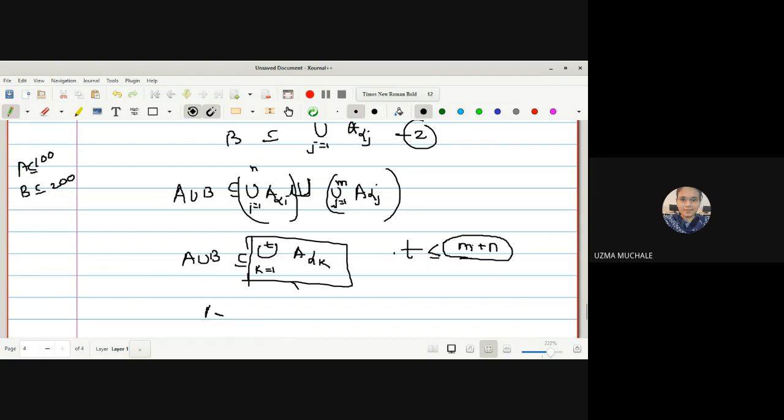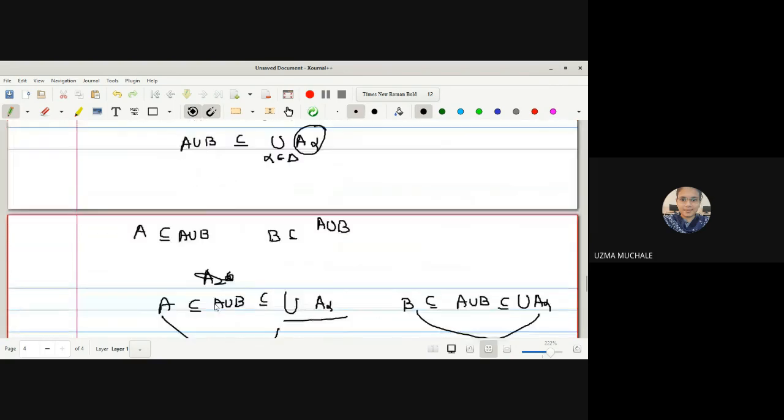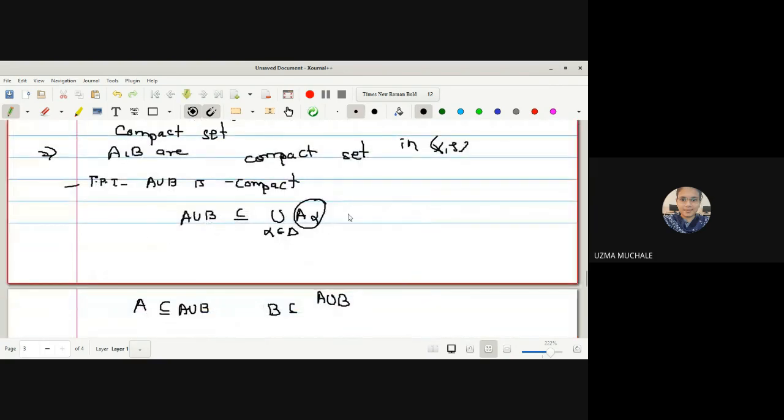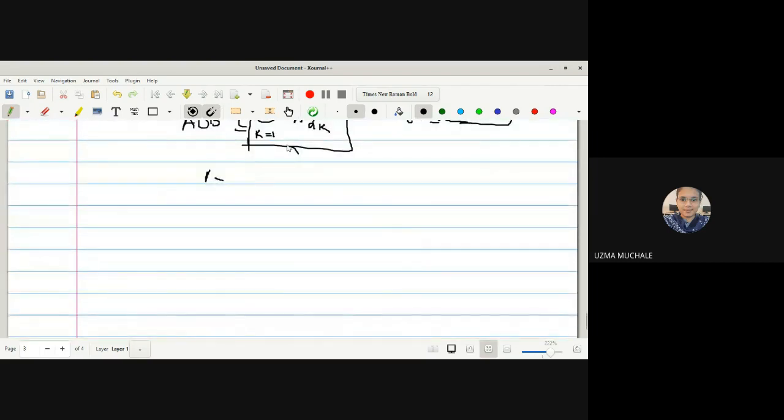So which implies that, from where we started, A union B has an open cover. For this open cover, we have found the finite subcover. What is the finite subcover? A alpha k, k runs from 1 to t, which implies that A union B is compact. So hence we can say that the union of two compact sets is a compact set.